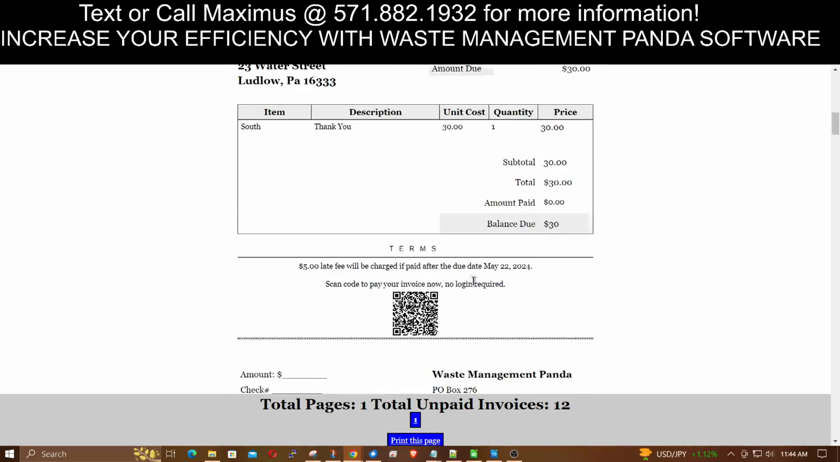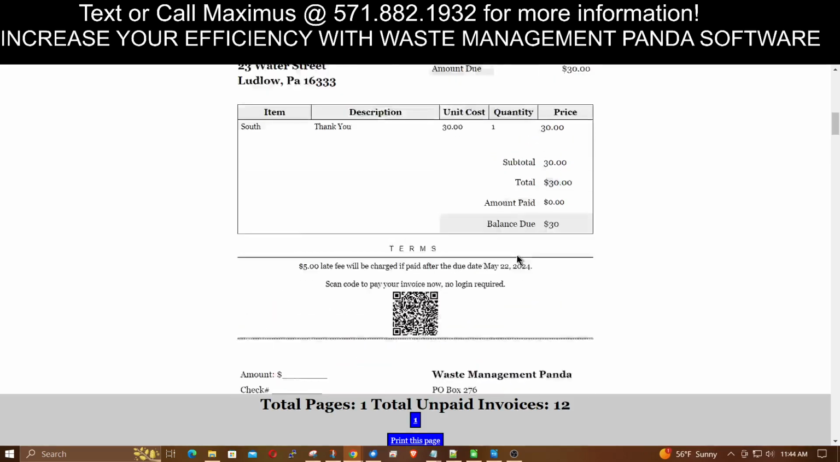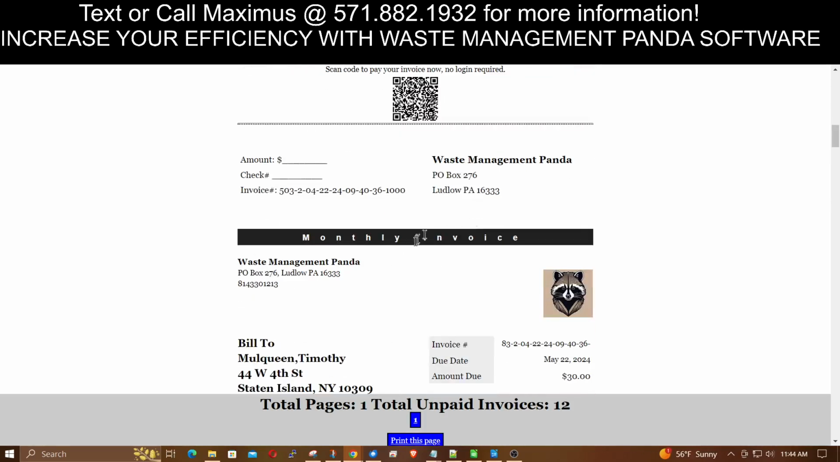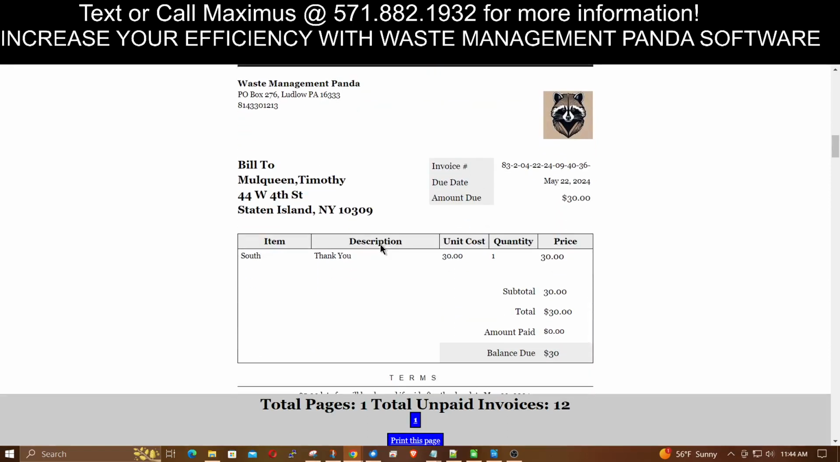And notice that each one of the invoices has a QR code, right? They have a QR code so that when they scan that, they don't even have to be logged into the system to pay their bill. They could scan that with their cell phone, check out with their credit card, or they could mail in a check. So that's one of the beautiful things about printing invoices. If you're going to do that, it'll print them all at one time. Even if there's thousands of them, you can print all those invoices and mail them out.